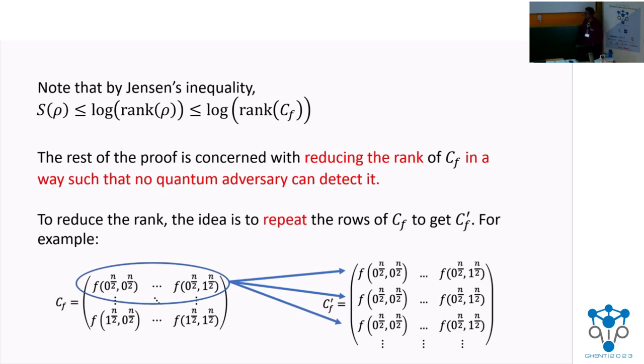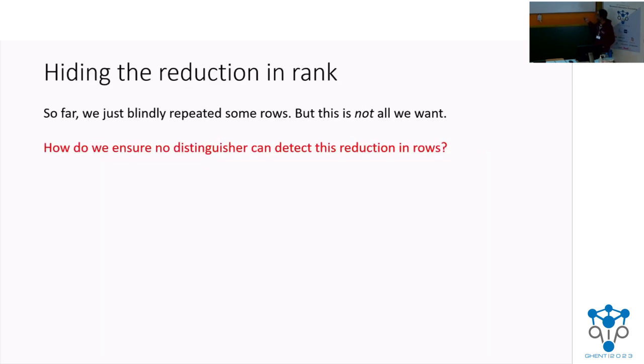And do this for many other rows. Note that CF and CF prime have the same dimension. CF prime just has a lot of row repetitions. However, this is not sufficient. Remember, we had the second condition. The second condition was to make sure the rows that we repeat are not detectable by a distinguisher.